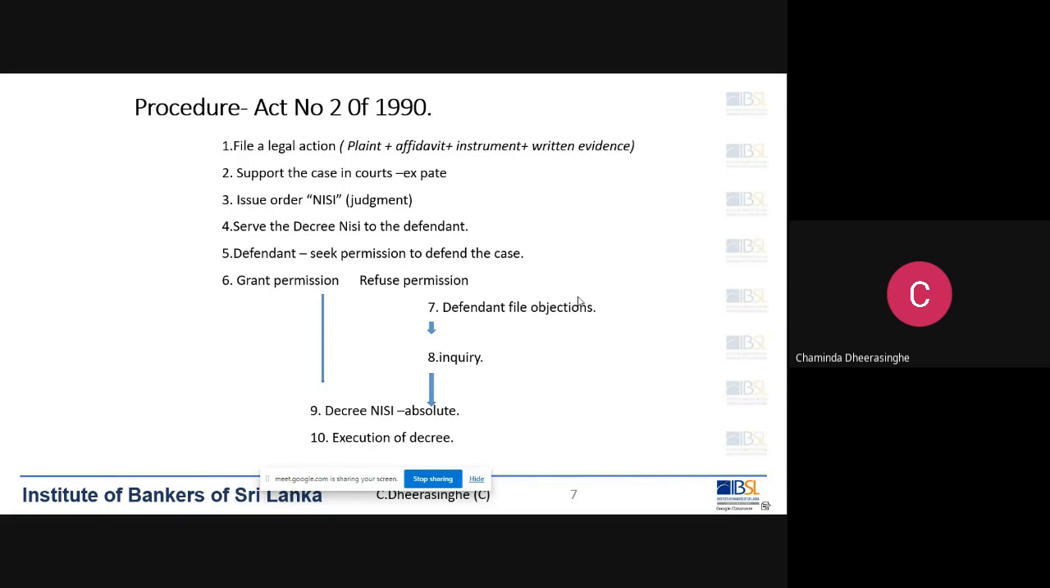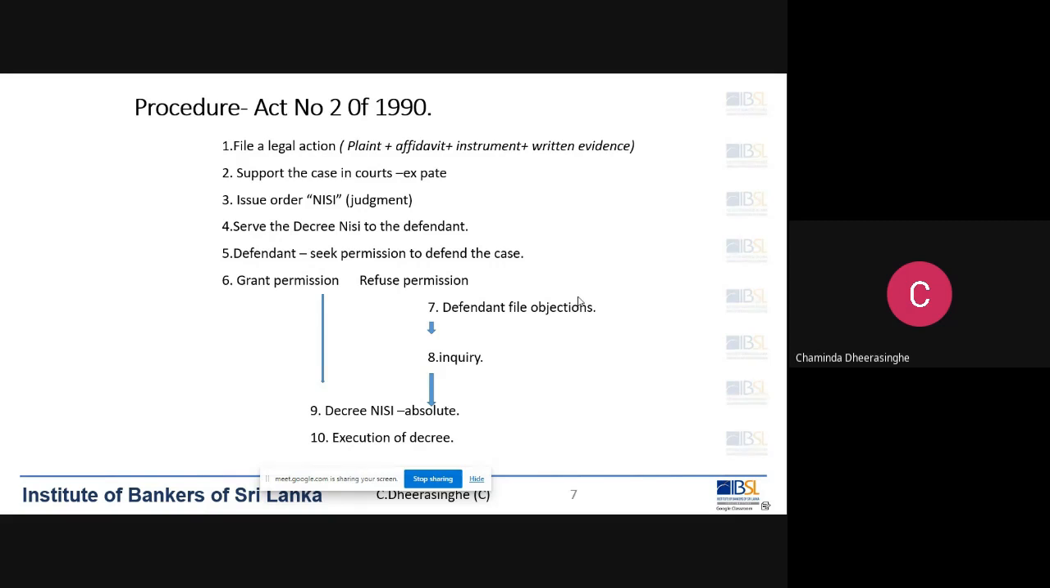Here, in this note, there's an error. These two have to be changed. From the left side, I have mentioned grant permission. It has to be refuse permission. Then on the other side, grant permission. Left and right, you have to change, right?